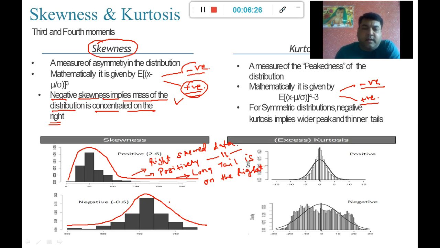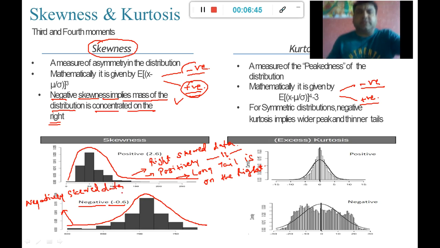Whereas for this one, it is a negative value for skewness which we have got. It is called negatively skewed data. Negatively skewed data distribution, positively skewed data distribution. Or the long tail is towards the left-hand side, or left skewed data. These are the names for this type of distribution.